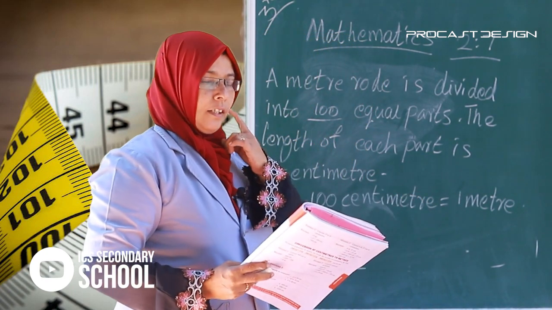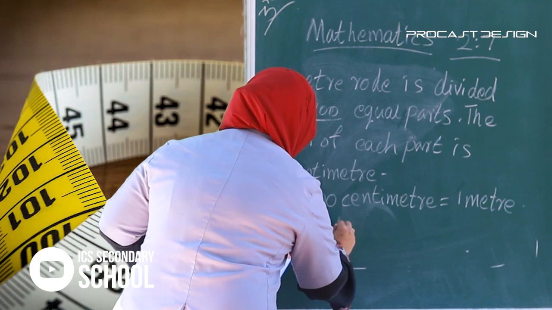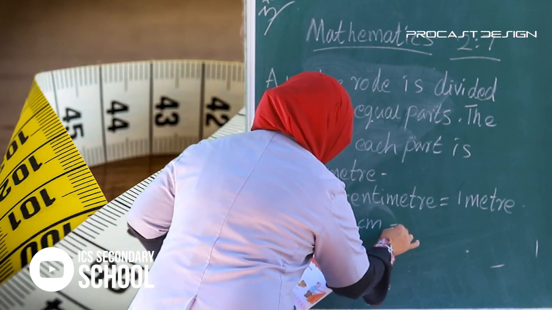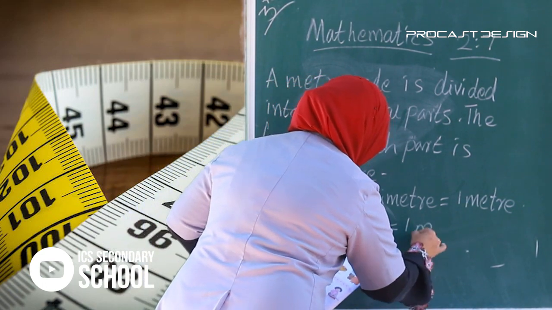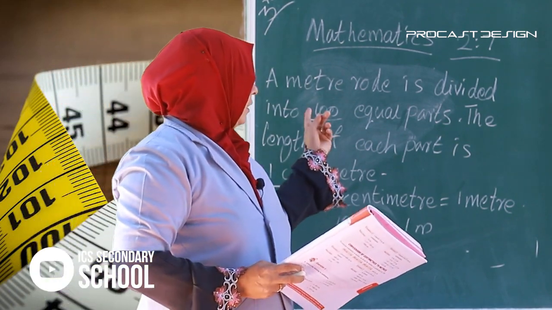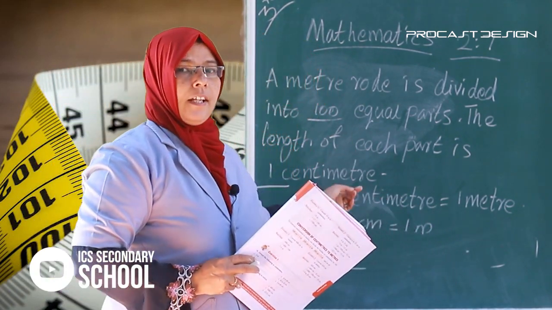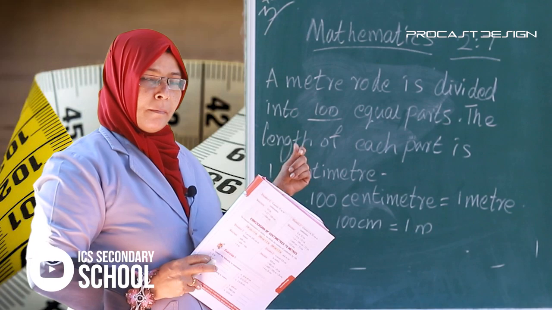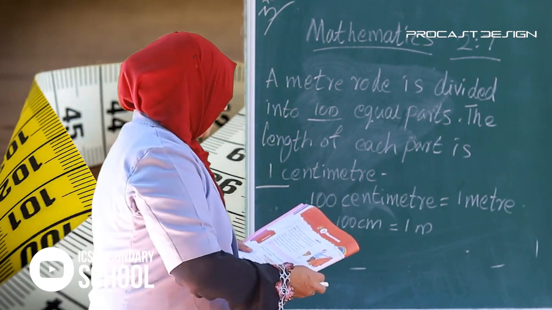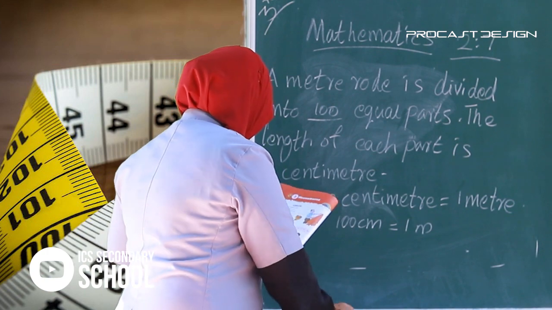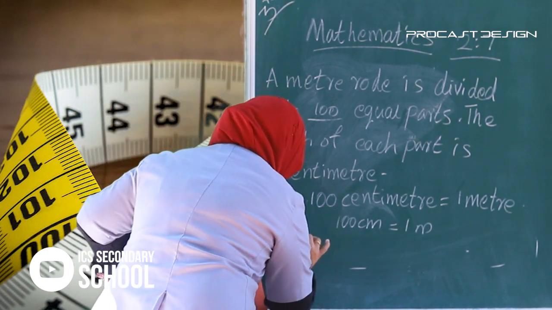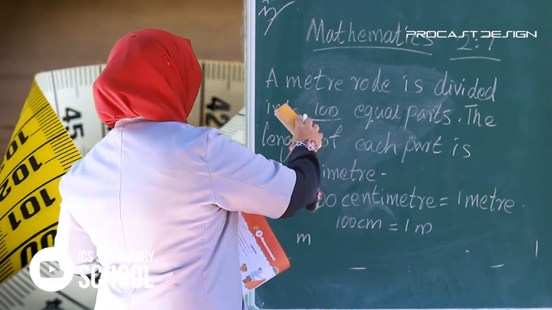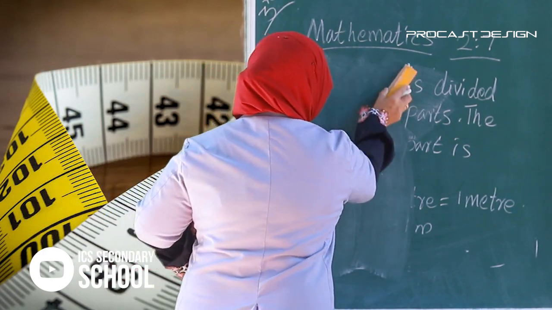Hence, we write 100 centimeter equal 1 meter. This we studied in last class in second standard. Do you remember? Listen. We write m for meter. All of you write it in your notebook.